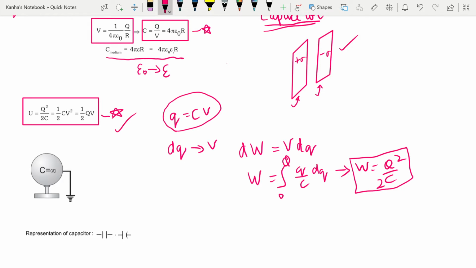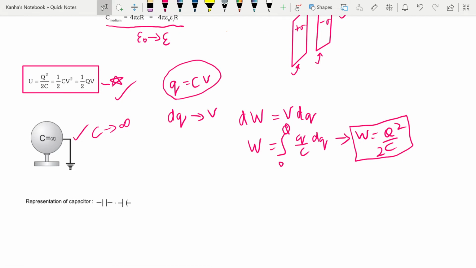One key point that you should notice, the potential of earth is assumed to be zero, so the capacity of earth or a conductor which is connected to the earth will be infinite. So if I connect my conductor to the earth, the capacitance goes to infinity. The capacitors when present in circuits will be represented by one of these diagrams.